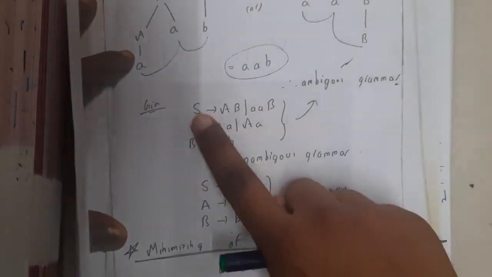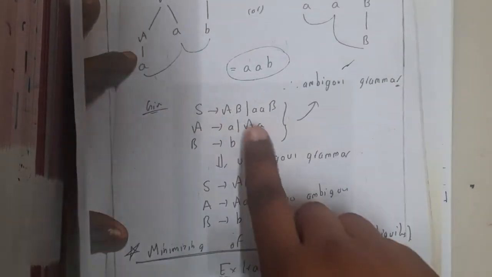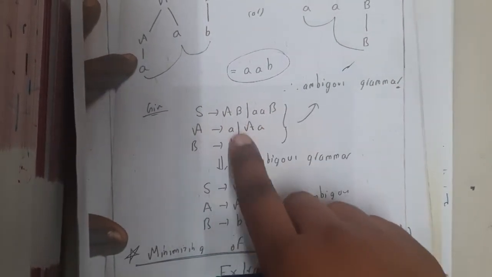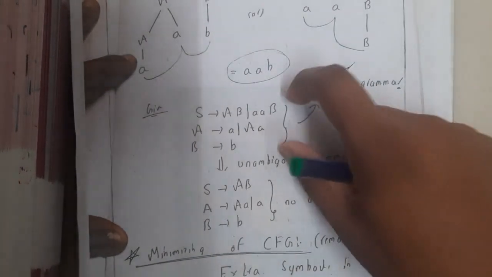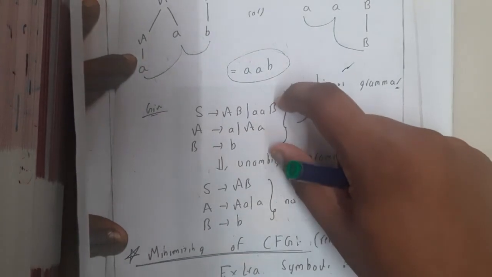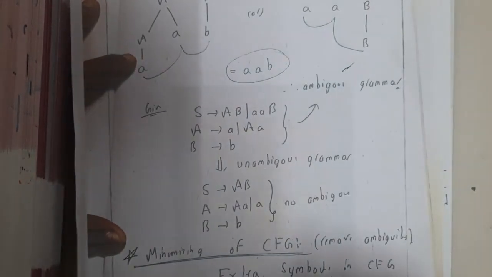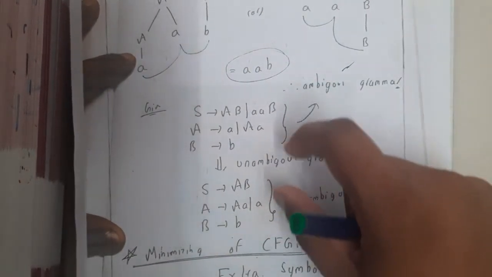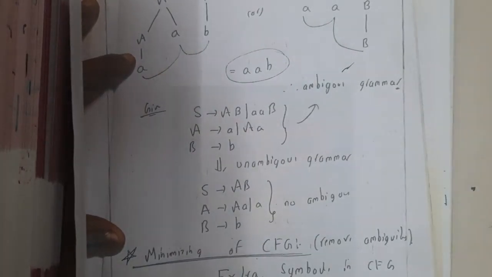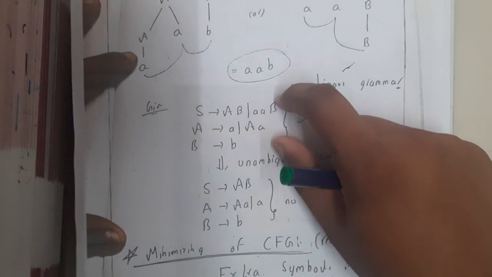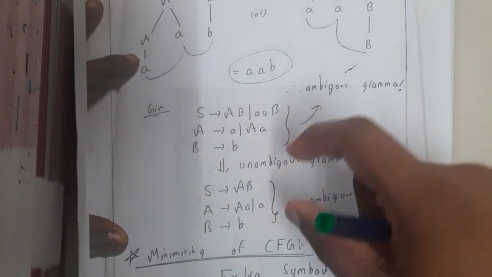So if you observe here, S implies AB or AAB, A implies A or AA, B implies B. So this is the grammar given and we are trying to remove the ambiguity from here. The first thing that you need to identify is which part of this grammar is causing the ambiguity. After observing that, based on that pattern, you'll be removing it, guys.